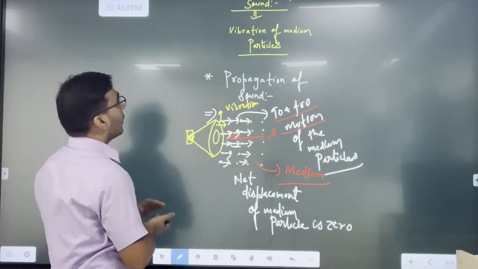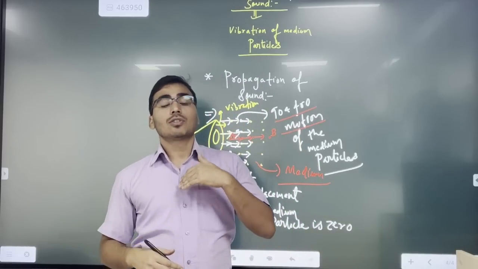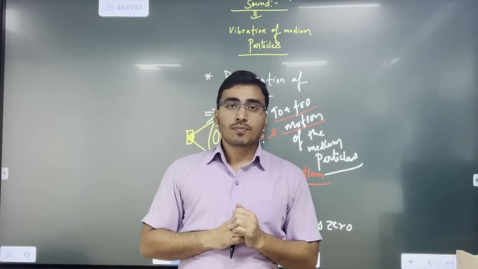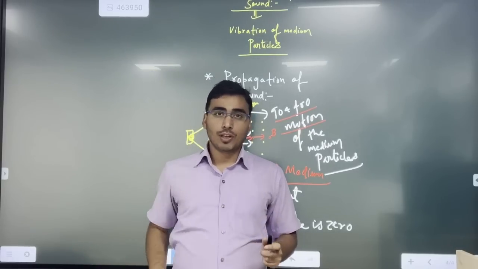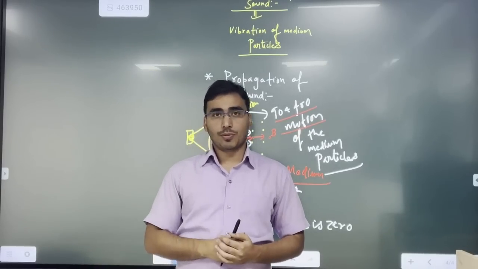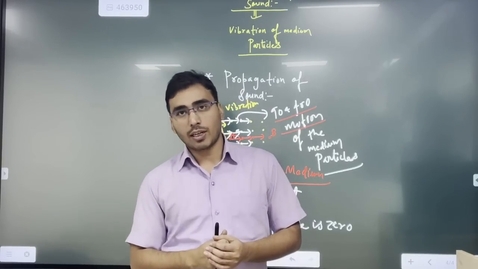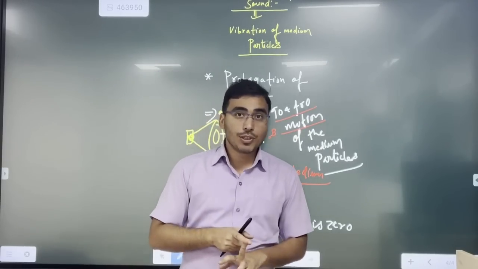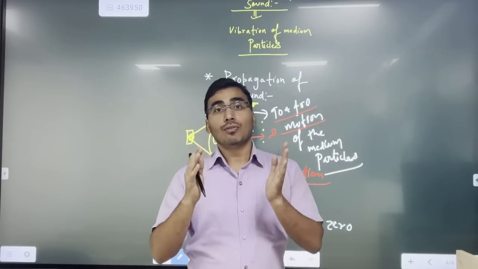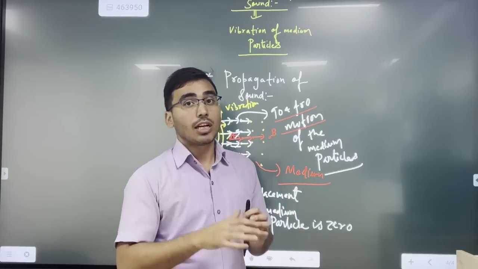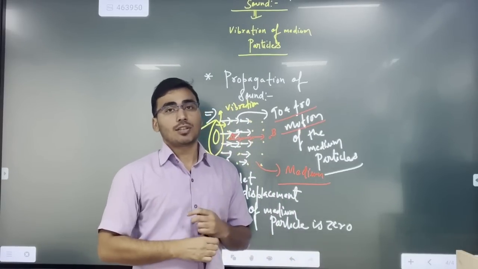So now we have understood the concept of production of sound and how sound propagates, and we have also discussed the different types of waves. Now there are some characteristics of waves that you have to know: what is wavelength, what is amplitude, what is frequency, what is time period, and what is wave velocity. These are the 5 terms that you have to know in this chapter for solving numericals and having a basic understanding of this chapter, right?